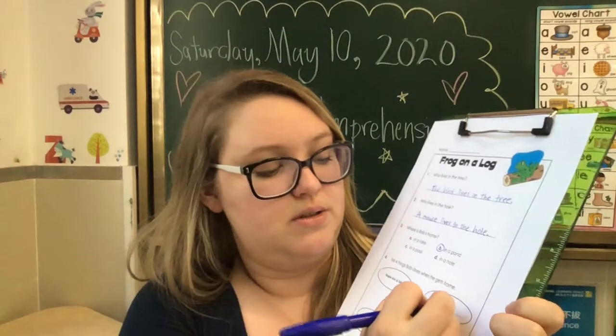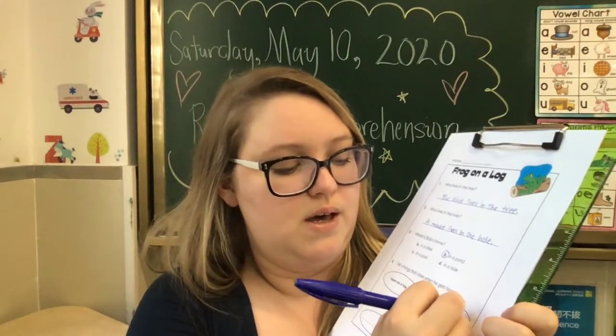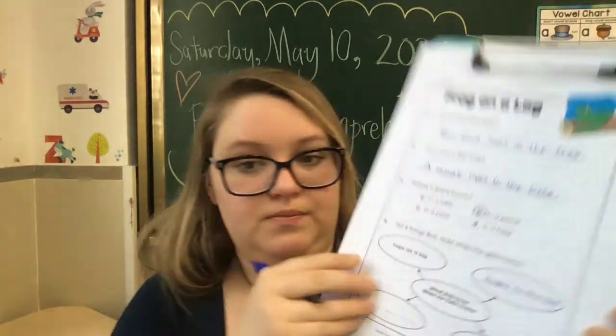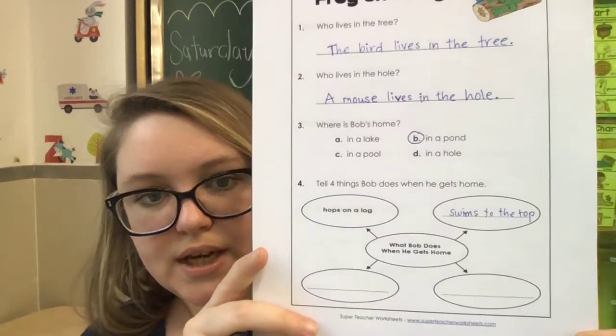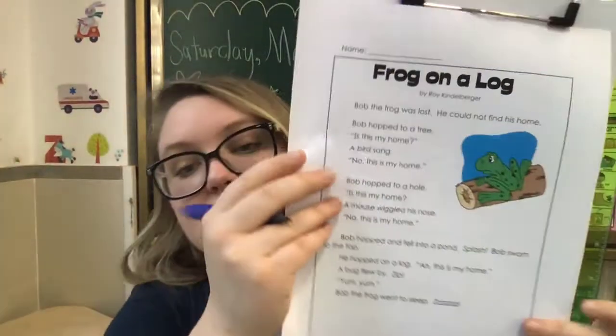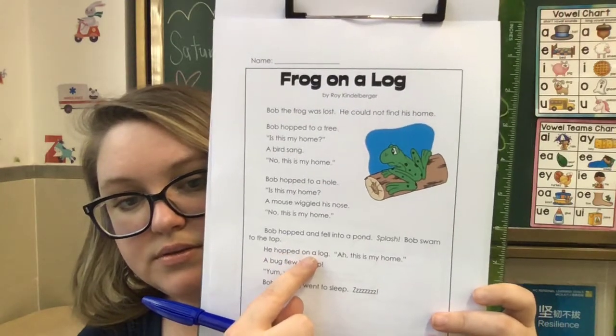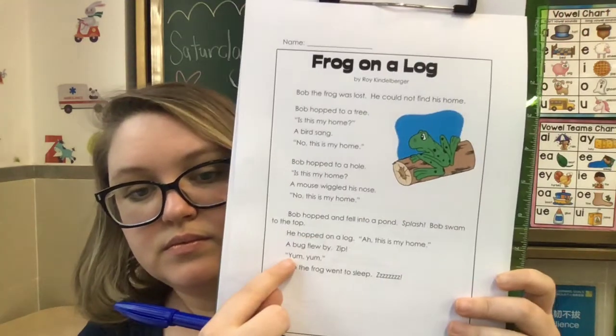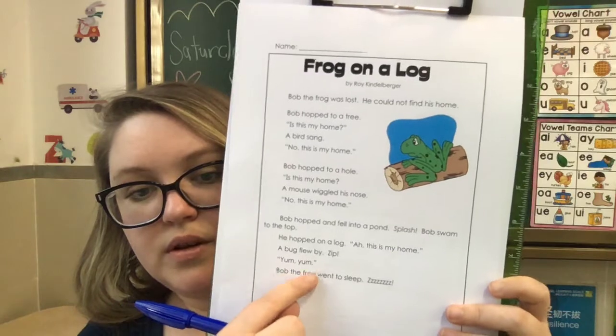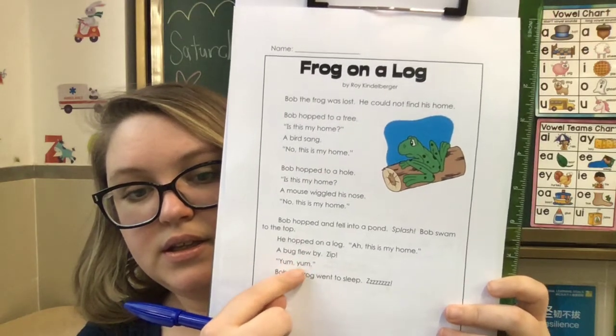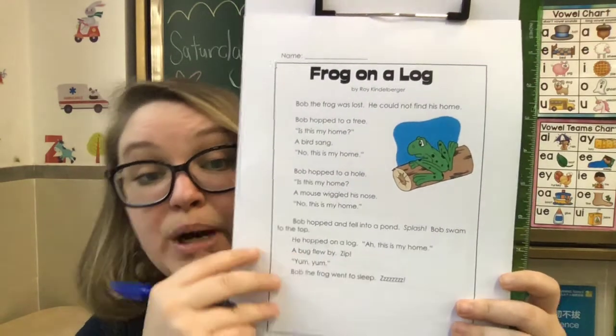He swims to the top. That's one thing he does. What's another thing Bob does? So we already have hopped on a log. And he eats. He eats the bug.